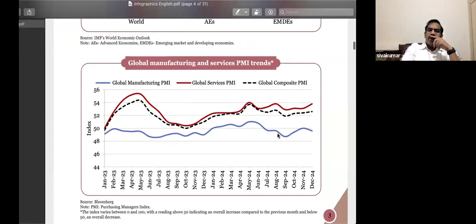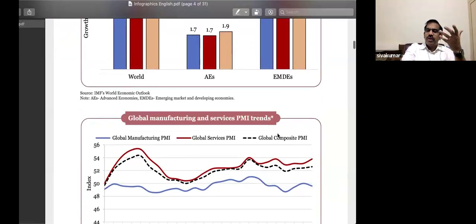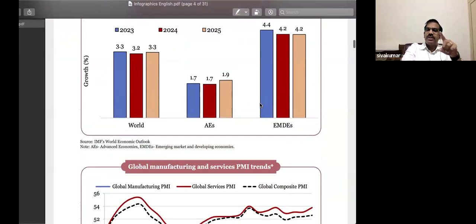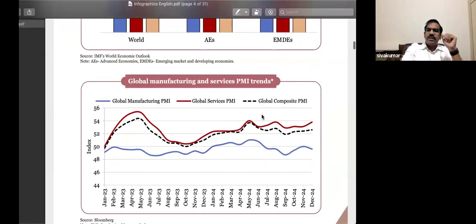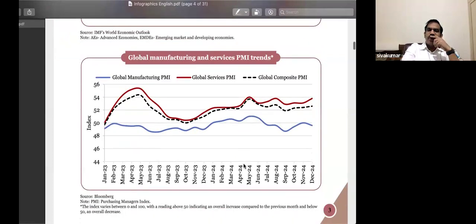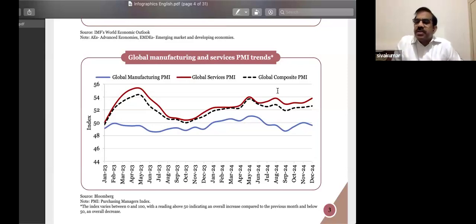Next, when you look at the world economy, I have shown you its state as of now. The second picture conveys global manufacturing and services PMI trends. What does PMI stand for? PMI stands for Purchasing Managers Index.